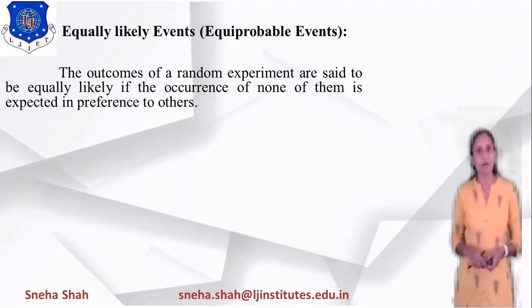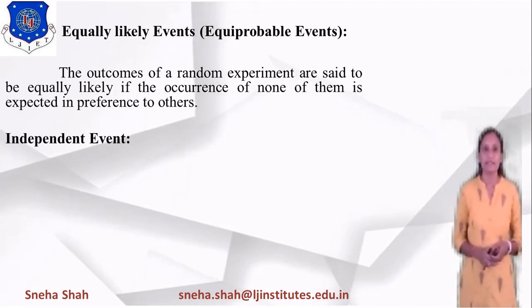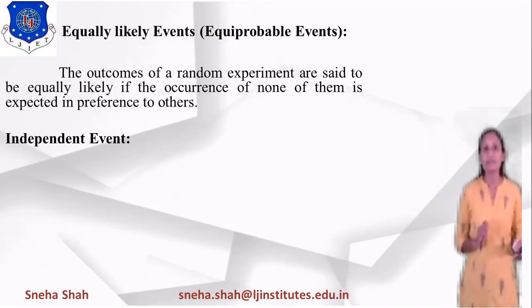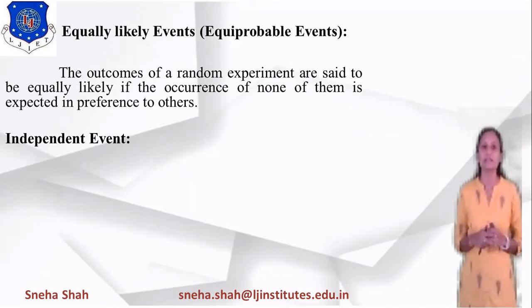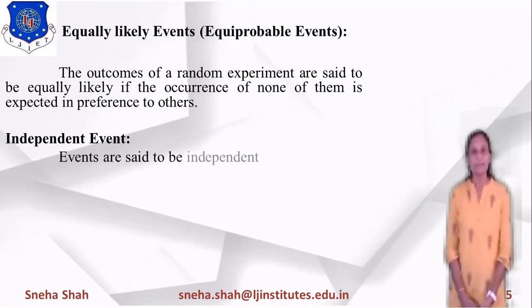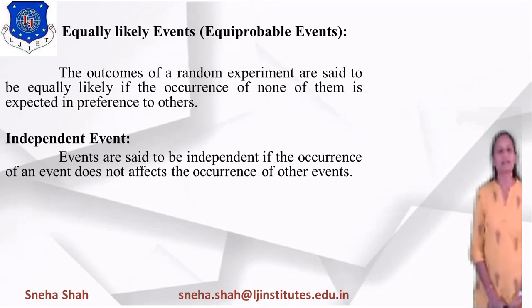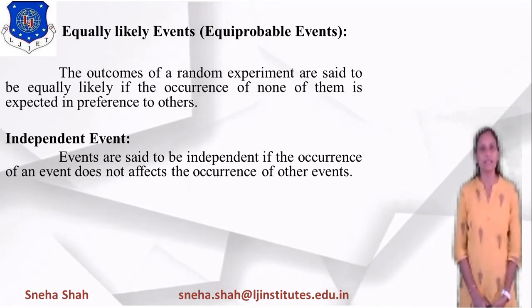All have the same probability. Now the next definition is independent event. Suppose two events occur independently, not depending on the occurrence of any other event, then it is considered an independent event. Events are said to be independent if the occurrence of an event does not affect the occurrence of the other event.